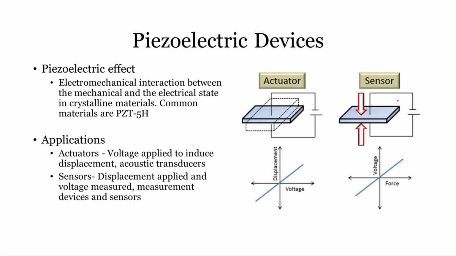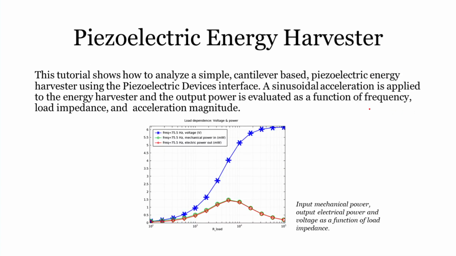For example, you want to sense how much is the displacement of a particular device, or you want to sense how much is the stress developed within a particular device. So in that kind of application, you can use the piezoelectric device in an inverse way, in an opposite way, in which the force is applied. So force is actually an input, and then you get a particular voltage as an output.